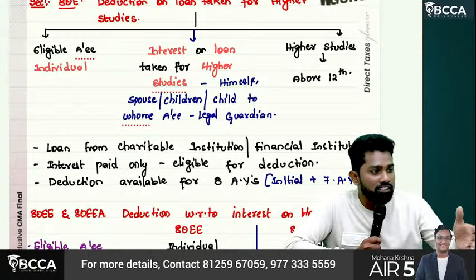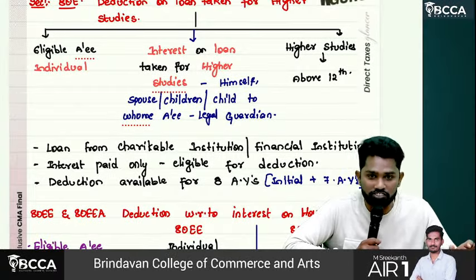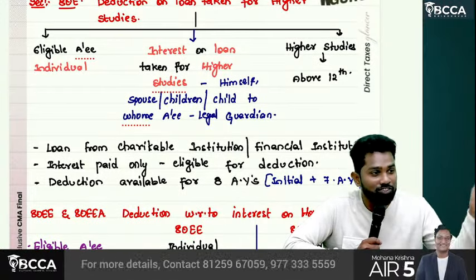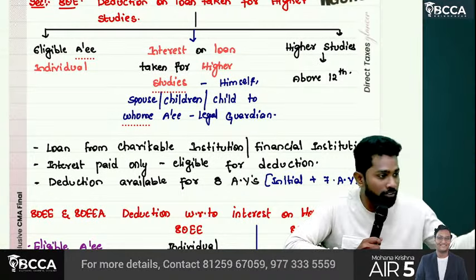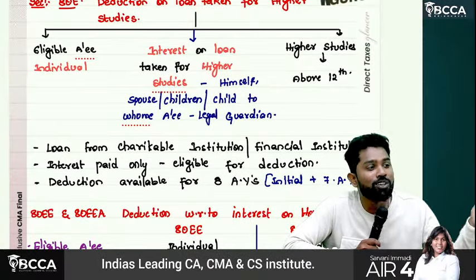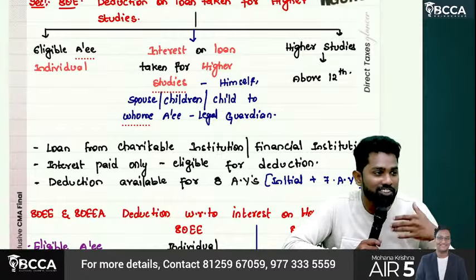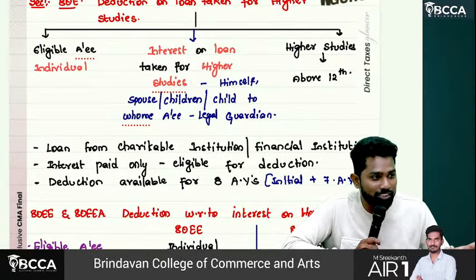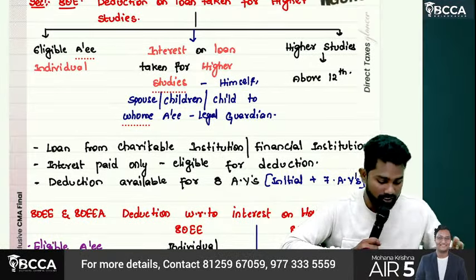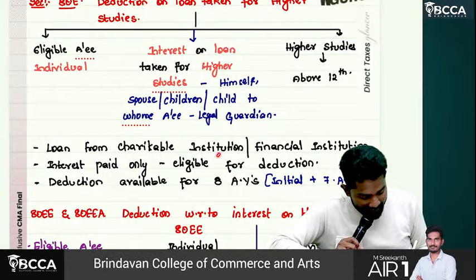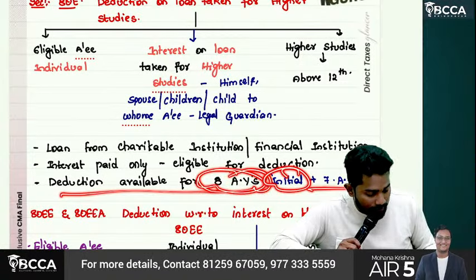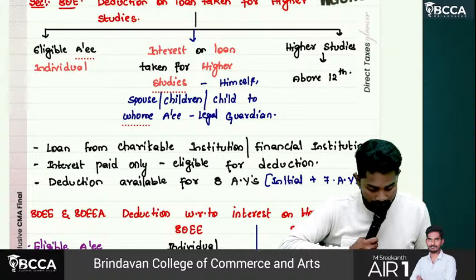But for medicine, engineering and all, getting that admission itself is tough. Once you get that admission, you will not see a doctor who failed after getting a medicine seat. They will fail before, in NEET itself. Once they qualify in NEET, you will not see people who do not become doctors. But for us, that is not the case. We may clear foundation, but still we might get stuck at inter or final at some stage. So we are special. Only interest paid is eligible for deduction. Deduction is available for 8 assessment years, the initial year plus 7 assessment years.